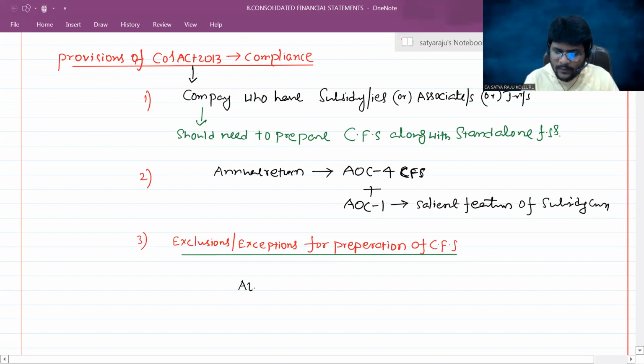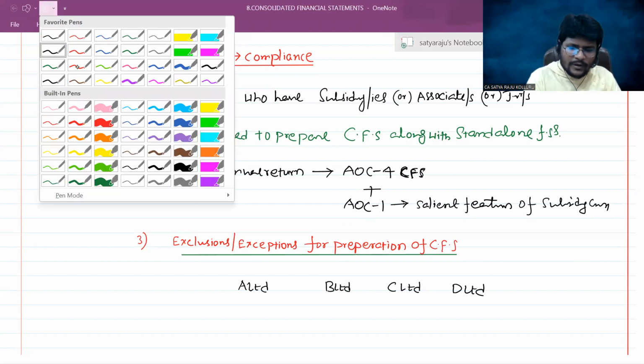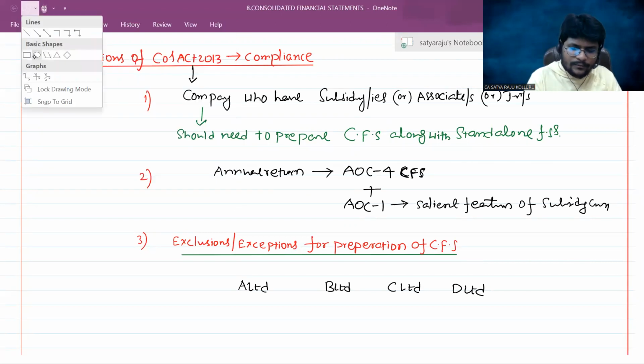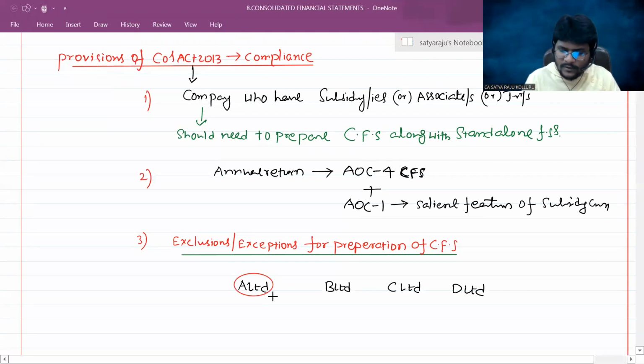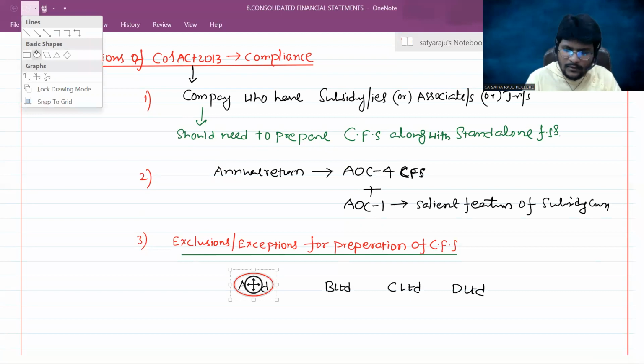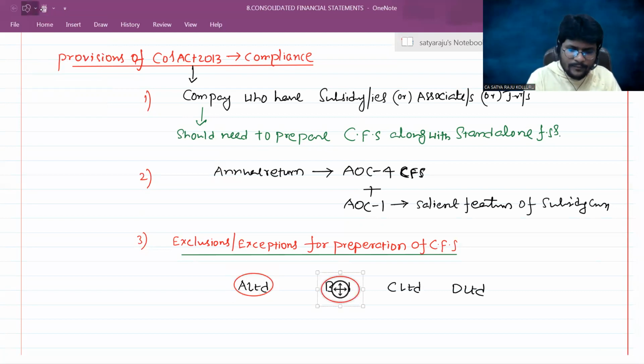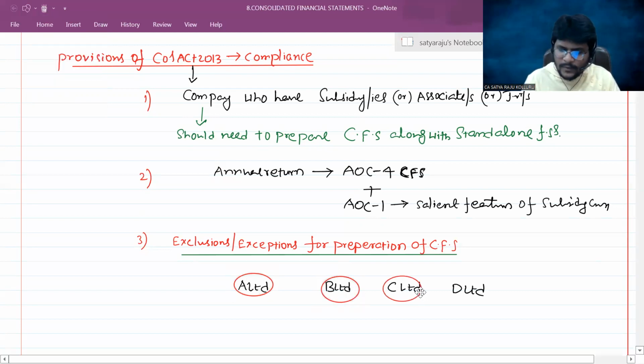Let us assume A Limited, B Limited, C Limited, D Limited. This is A, B, C, D.